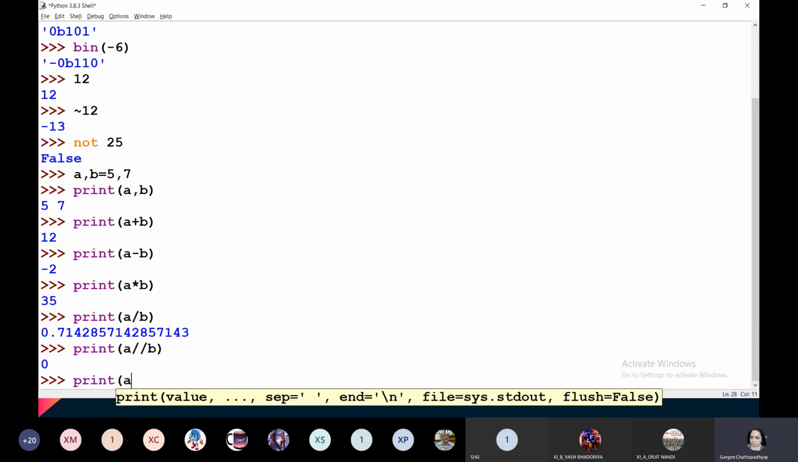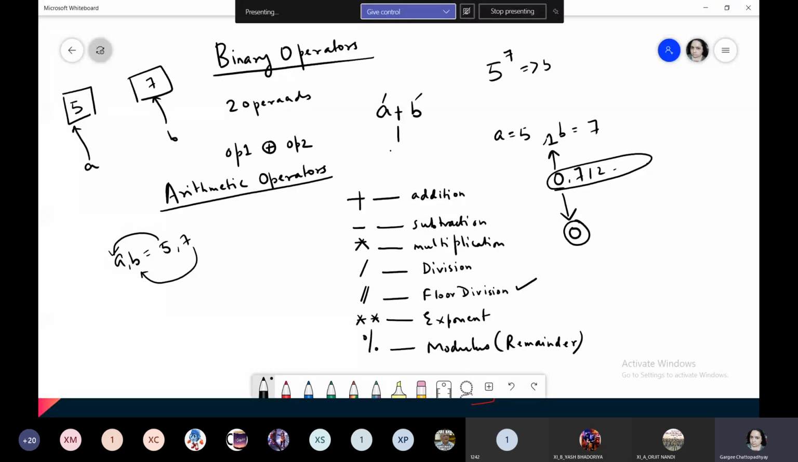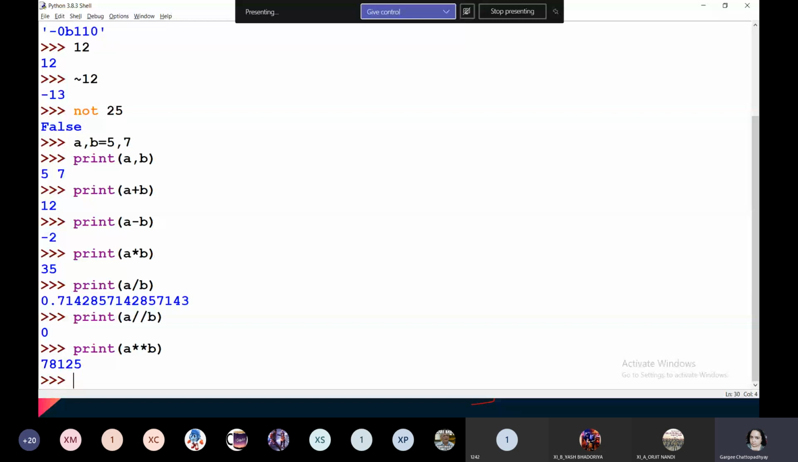Next, a raised to the power b. So I am going to use a raised to the power b, which should be 5 raised to the power 7. Okay, and we are writing it this way. Two asterisk signs placed one after the other represents exponentiation. So this is the answer for a raised to the power b.